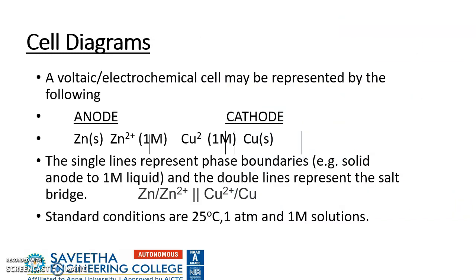Second one is representation of a cell. Usually, the anodic half cell is represented first, followed by the cathodic half cell. In the case of the anodic half cell, anode followed by electrolyte. In the case of the cathodic half cell, electrolyte followed by electrode. And double slash is used to represent the salt bridge.